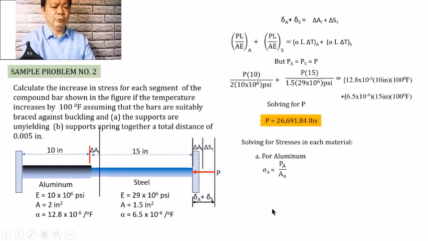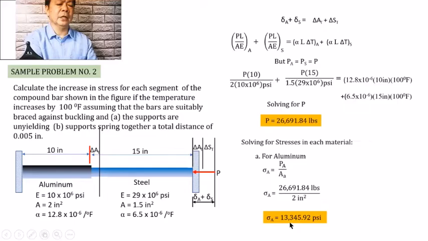Then we do have here an equation equal to 26,691.84 divided by 2, so that becomes equal to 13,345.92 psi.